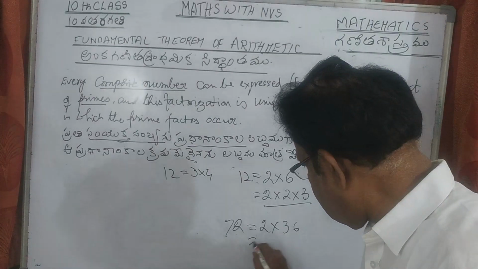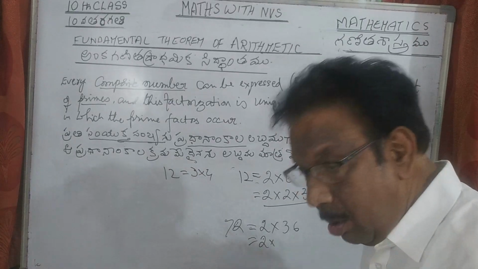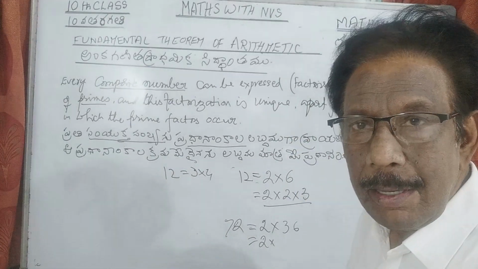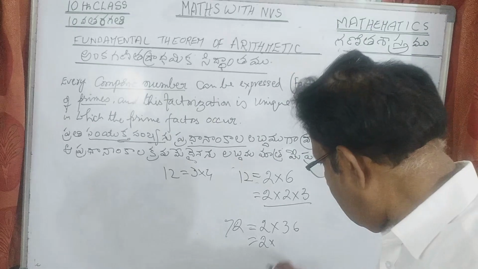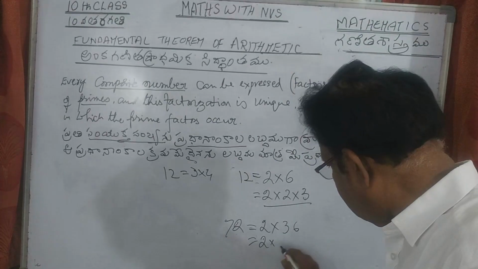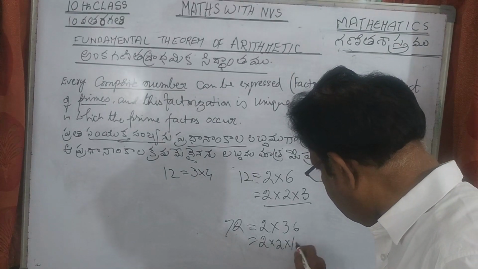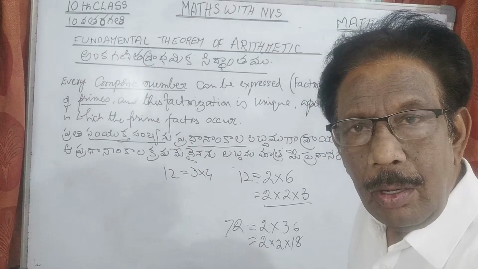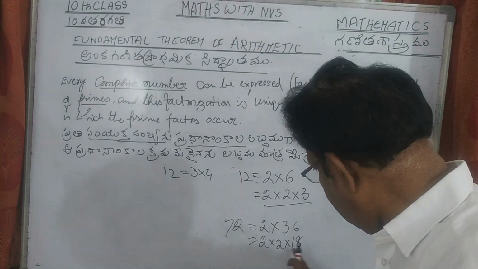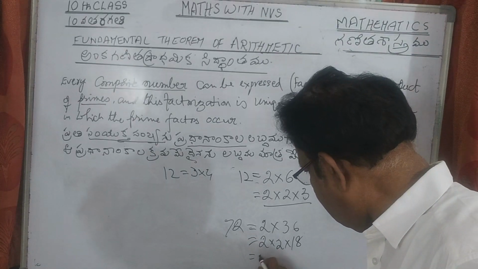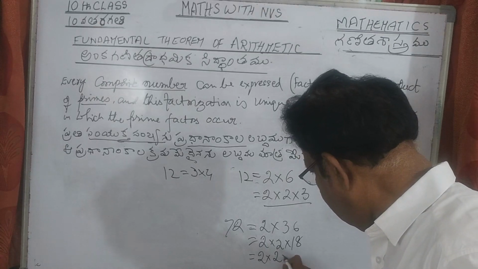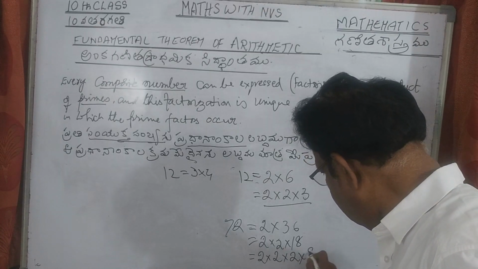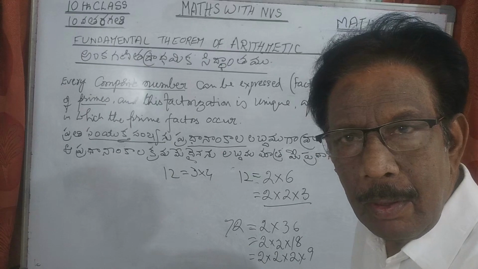So like that, you go on resolving factors as long as you can. We can write this as 2 into 36. Again 2 into 18. Again you start writing 2 into 9.